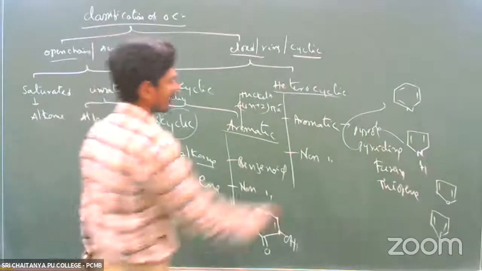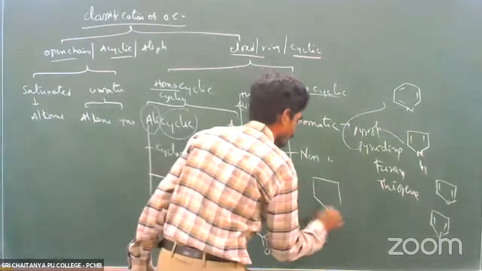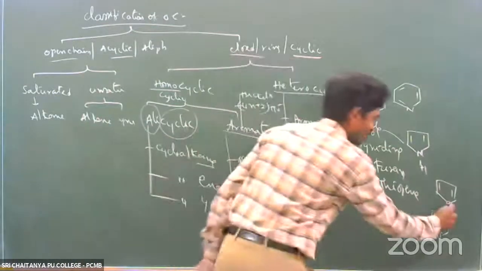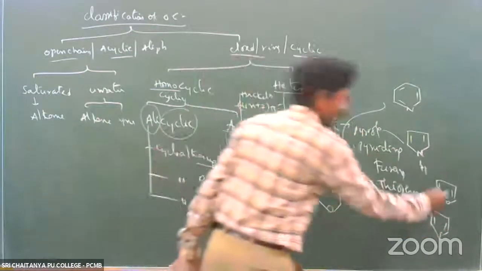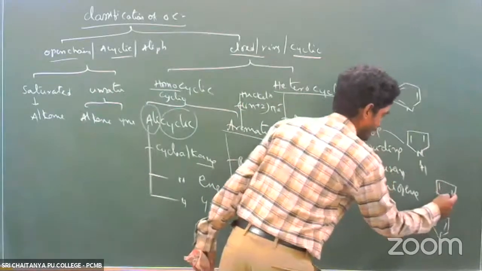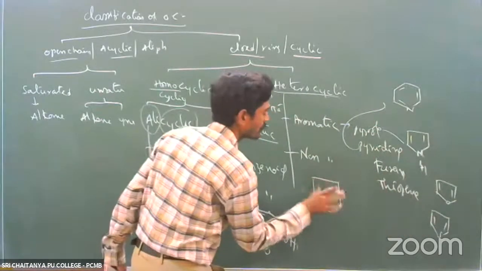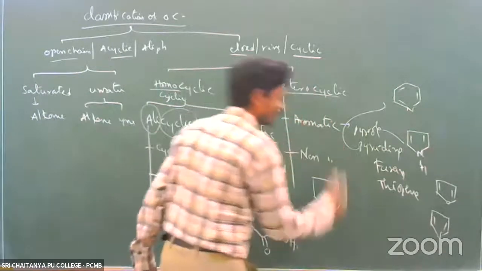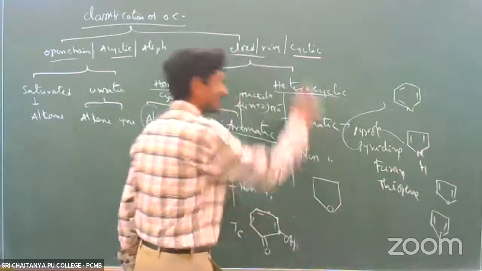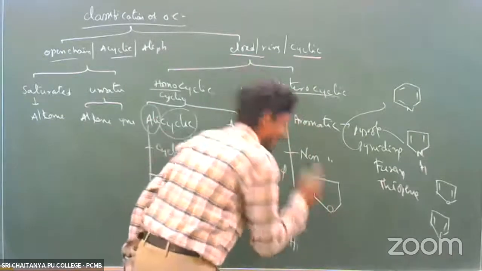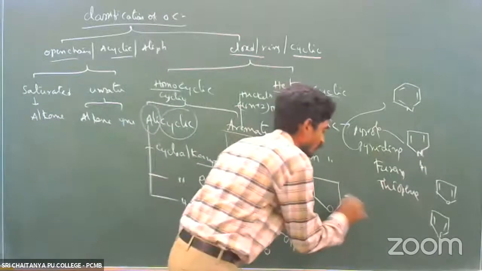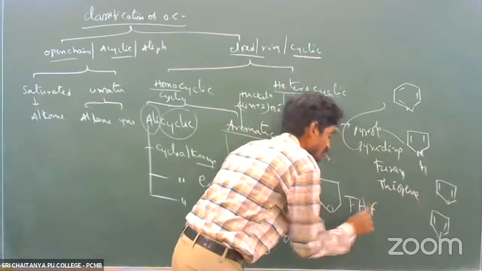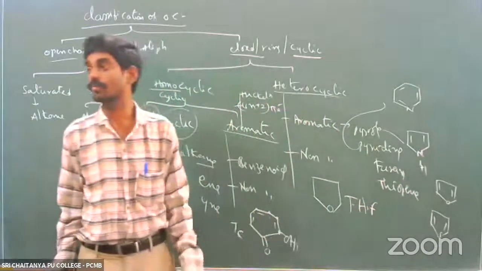So for non-aromatic, there is tetrahydrofuran. This is a furan, but this is tetrahydrofuran. Furan is aromatic because double bond, single bond conjugation is there. This is not aromatic because there is no double bond, there is no conjugation, and that too all sp3 carbons. So that's why it is non-aromatic. This is a heterocyclic but non-aromatic. This is called tetrahydrofuran, THF. This is used as a solvent, organic solvent, tetrahydrofuran.